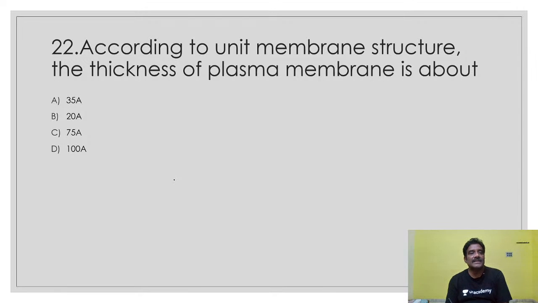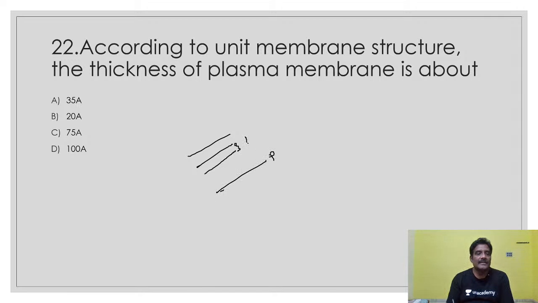According to unit membrane structure, the thickness of plasma membrane is about what? This is the plasma membrane here. Two are lipid layers, and these are protein layers. I mean, the bilipid layer is sandwiched between the two protein layers. So what is the thickness? 75 angstrom. The bilipid layer thickness is 35 angstrom, and one protein layer is 20 angstrom and the other protein layer also 20 angstrom. Totally, it has 75 angstrom thickness.